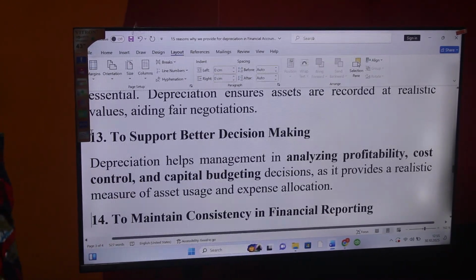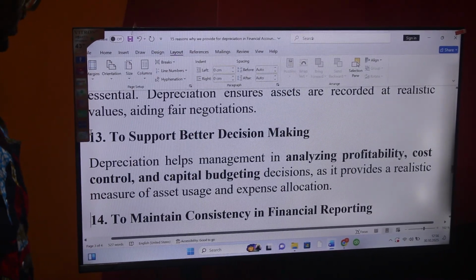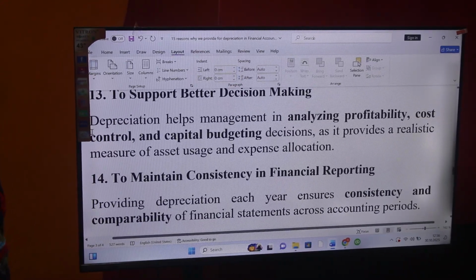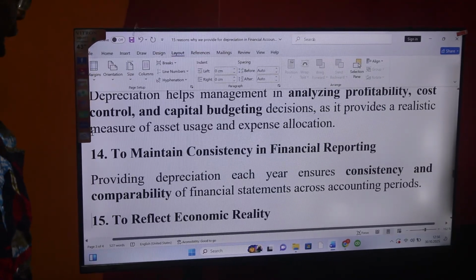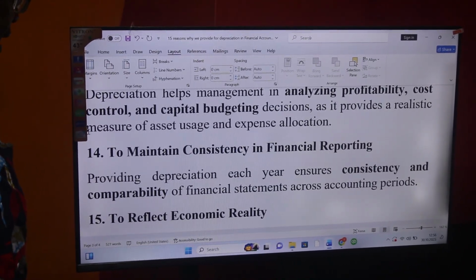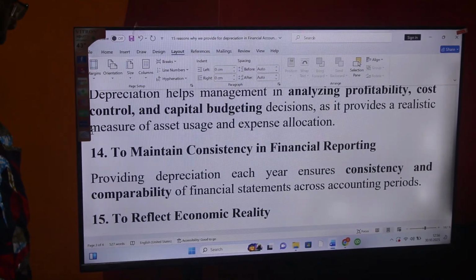Number 13, to support better decision making. We are saying depreciation helps management in analyzing profitability, cost control, and capital budgeting decisions, as it provides a realistic measure of asset usage and expense allocation.